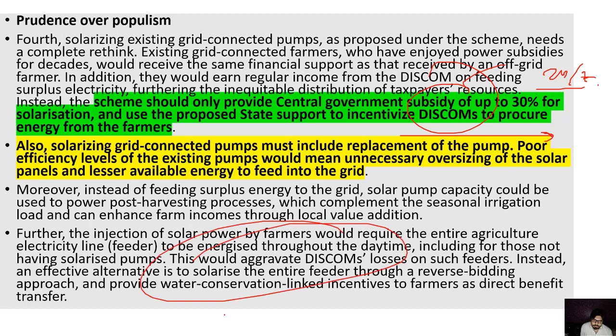So this way 24/7 they will be independent, and they will actually be self-dependent, and they can produce their own energy and they can use it. Then if some extra is available, then you can shift it to power discoms. So this should be the way.